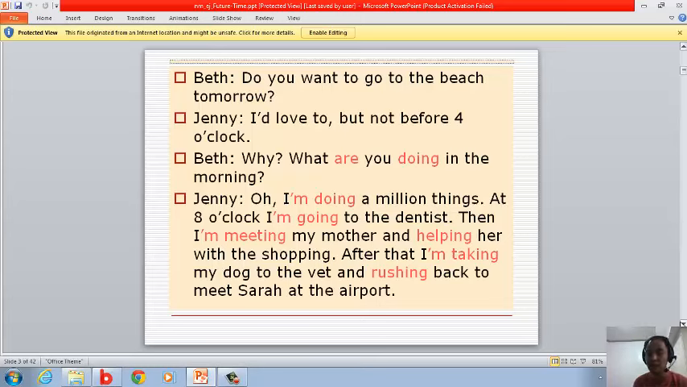So where do you think is the present continuous in here? It's am doing, I'm going, I'm meeting, helping, I'm taking, and rushing. Those are the present continuous because this is a plan or arrangement for the coming future.